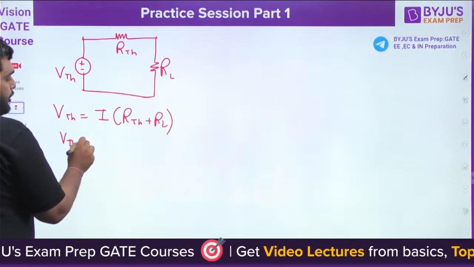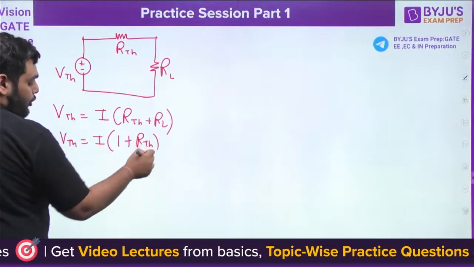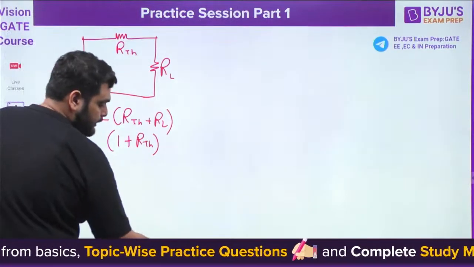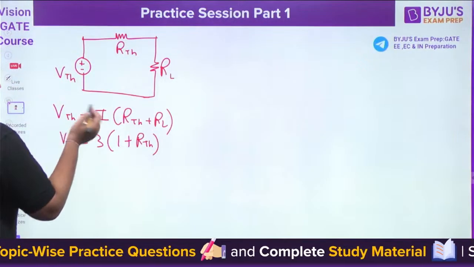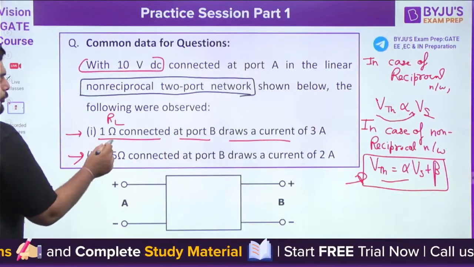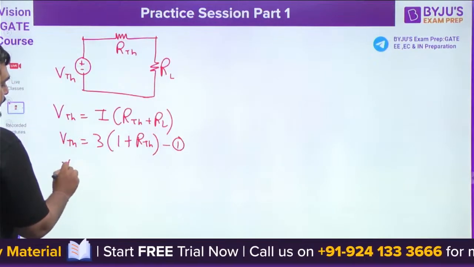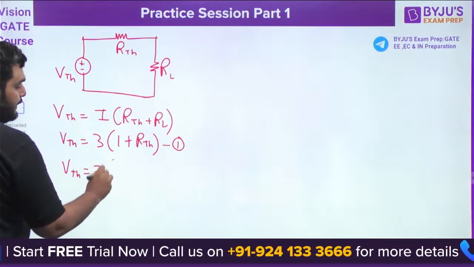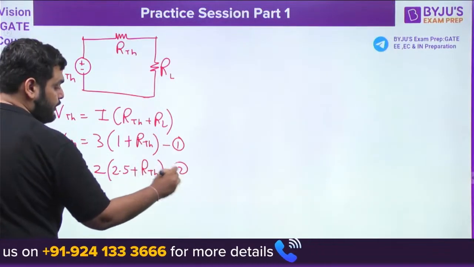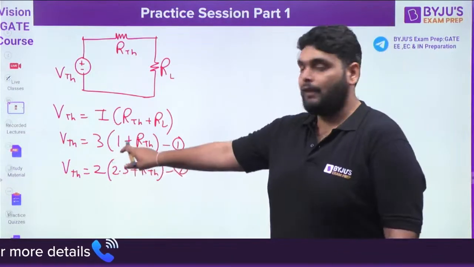So VTH is equal to I times (1 ohm plus RTH). It draws a current of 3 ampere, so it will be 3 times (R1 plus RTH). This is equation number 1. Now again they are saying, if 2.5 ohm connected at port B draws a current of 2. Now by solving these two equations, I can find out VTH and RTH.